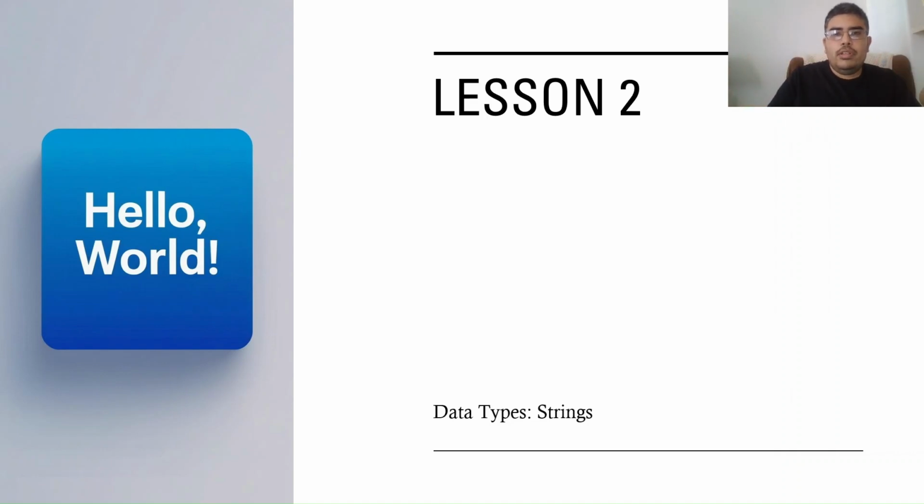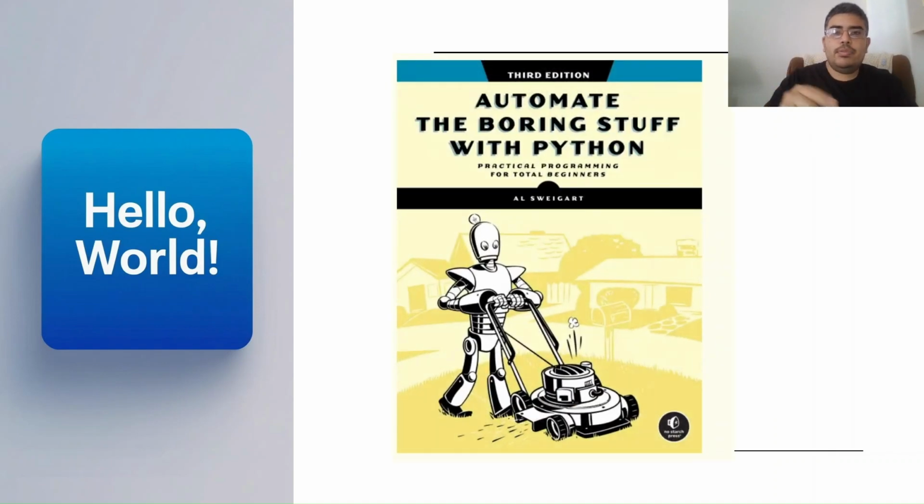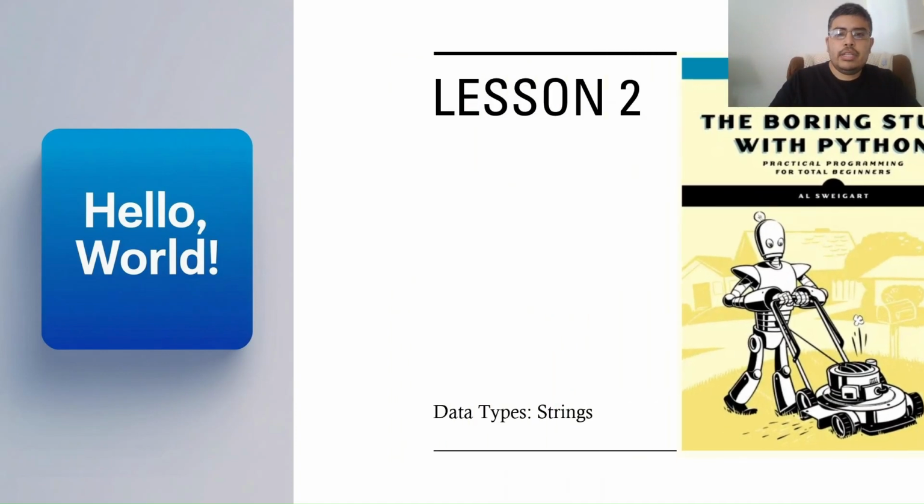If you watch my previous videos, you will know about the textbook we will be using for these lessons. I'm going to be using Automate the Boring Stuff with Python by Al Sweigart. All right. I read this book cover to cover. I'm going to use it as a reference to teach you guys Python. This is available free online, and I'm going to put a link in the description so you can check out this book for yourself. All right. Let's get started.